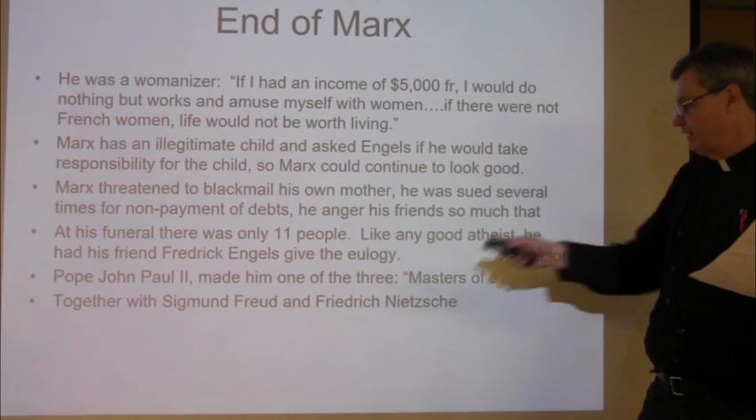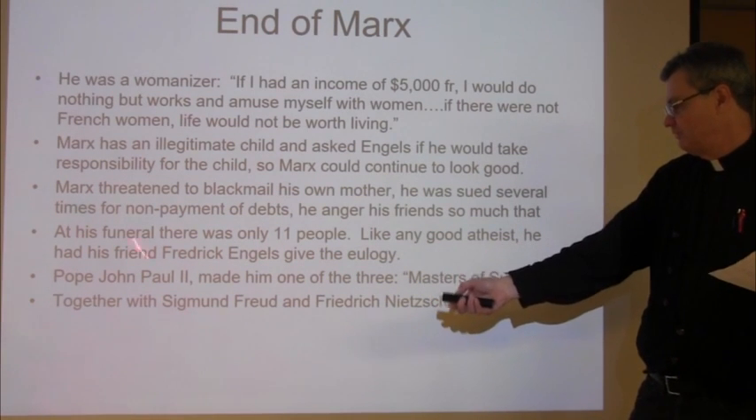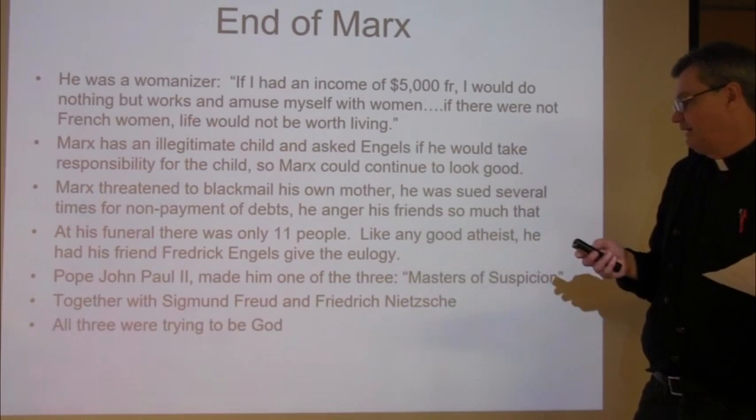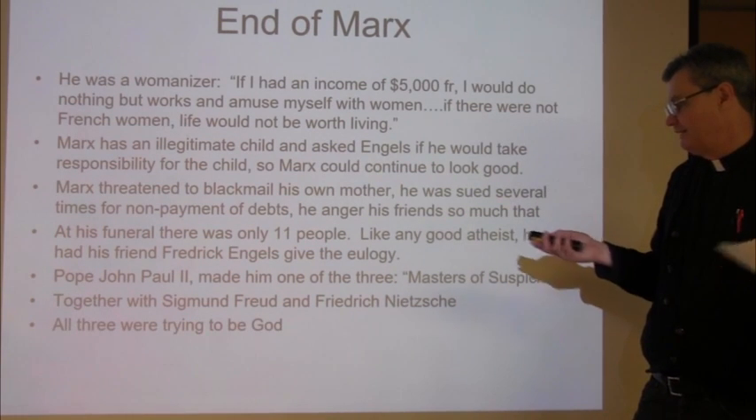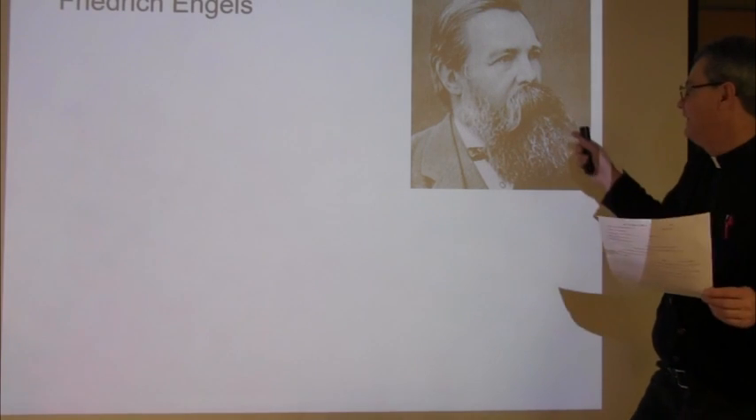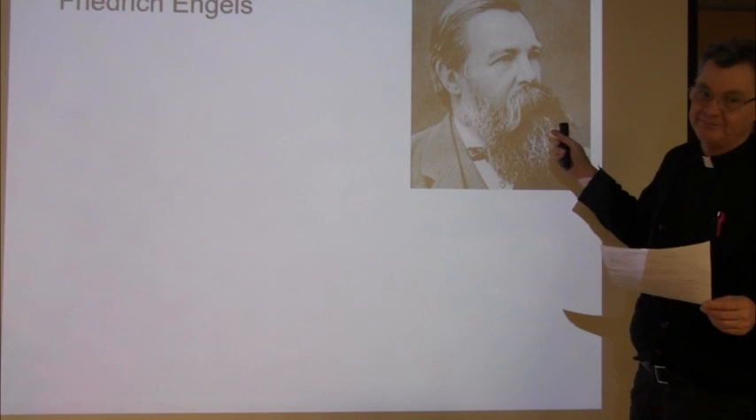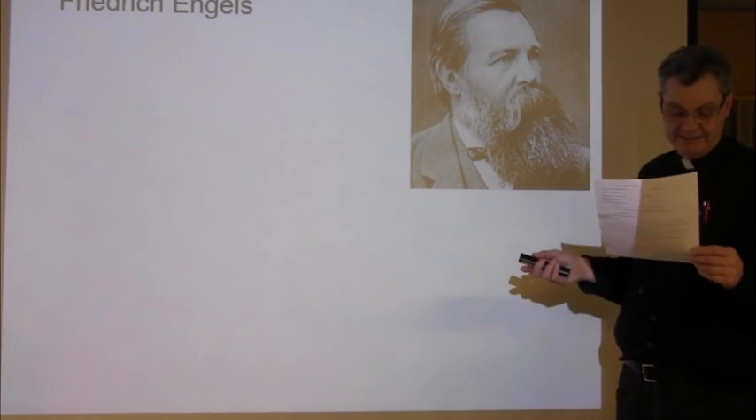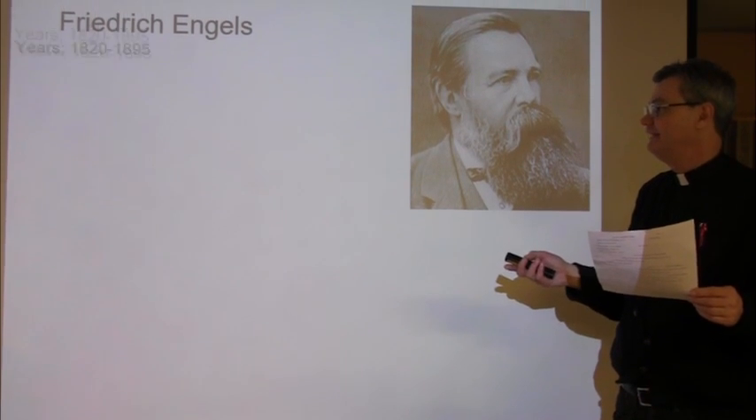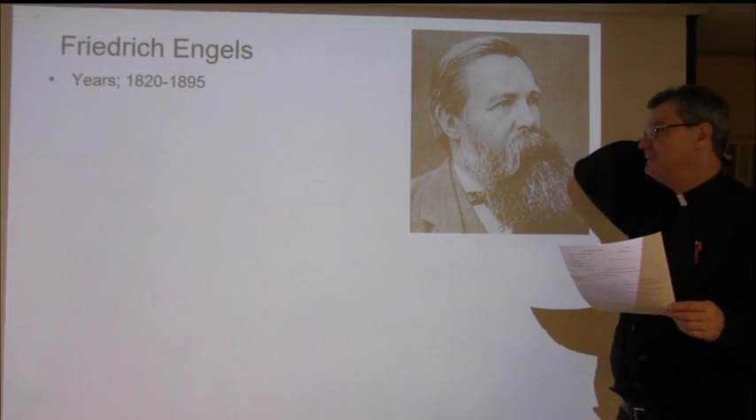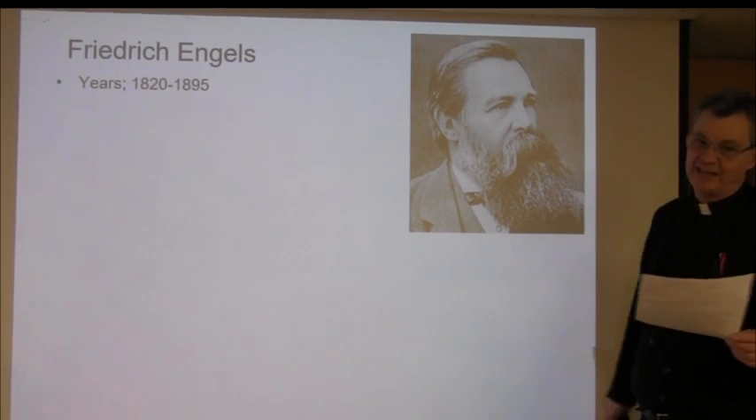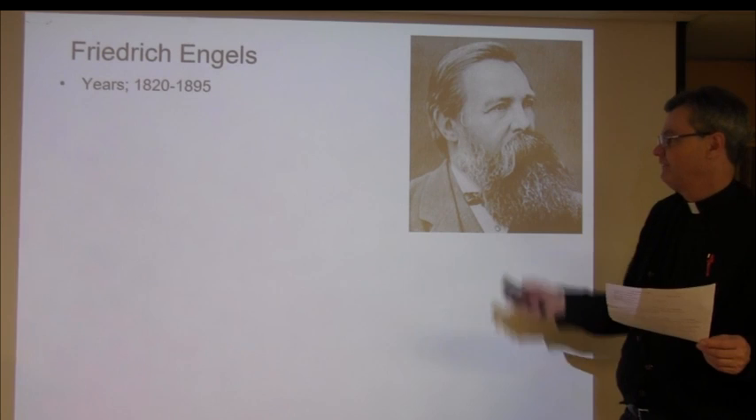Okay, here we go. So now we're shifting. Everybody get that? Marx, Freud, and Nietzsche. Here we go. And all three were trying to be God. We talked about that. There he is, the other hairy guy. He's not German. His name is Friedrich Engels. So what years did he live? And that is 1820 to 1895. And what century is that? You got it, 19th century.